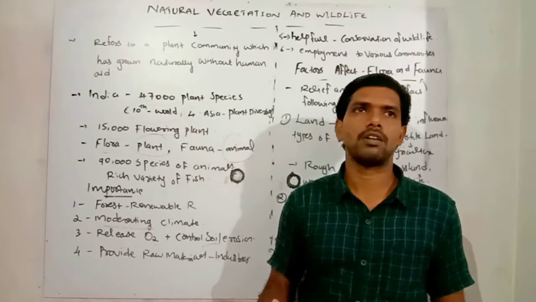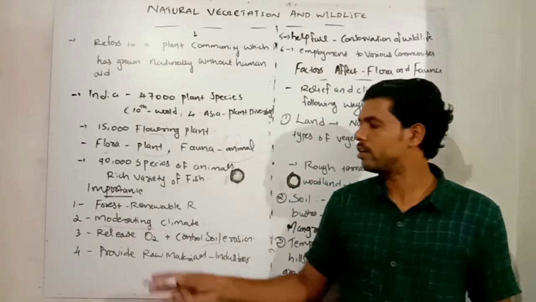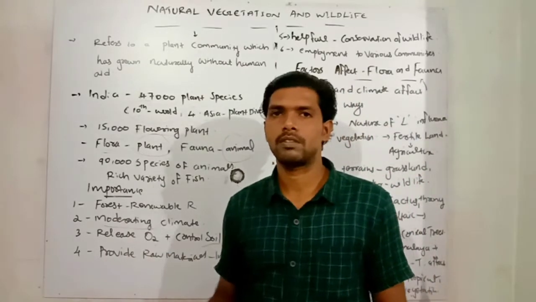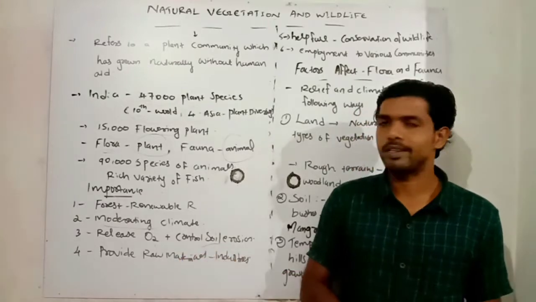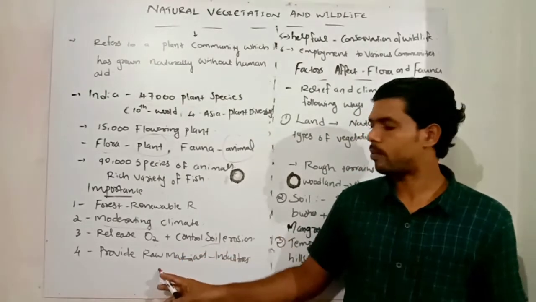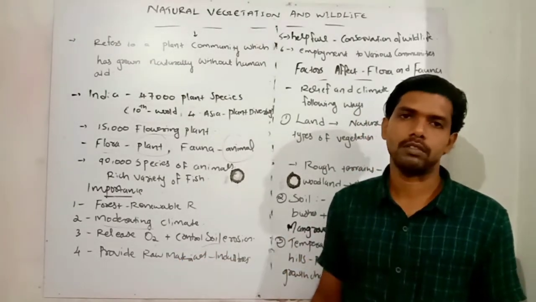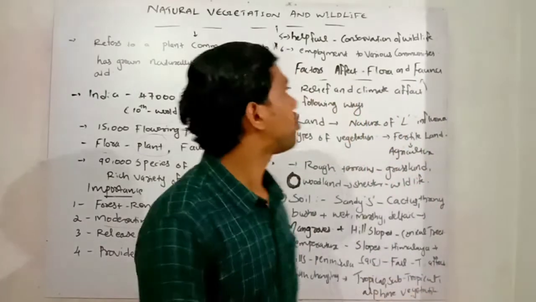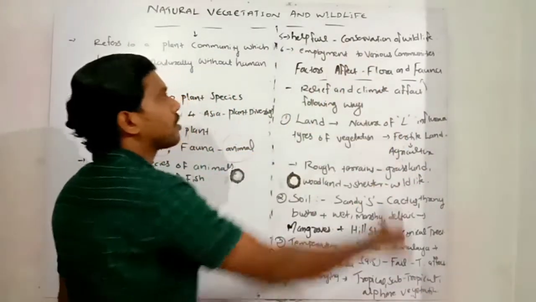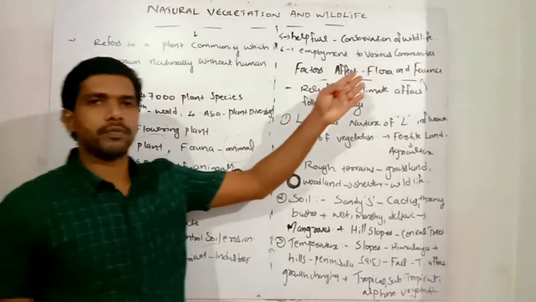So it is checking global warming and mainly providing oxygen to the species. Next one, control the soil erosion. And fourth one, provide raw material for the different industries in our world and India. Then the next importance is that it is helpful for the conservation of the wildlife.